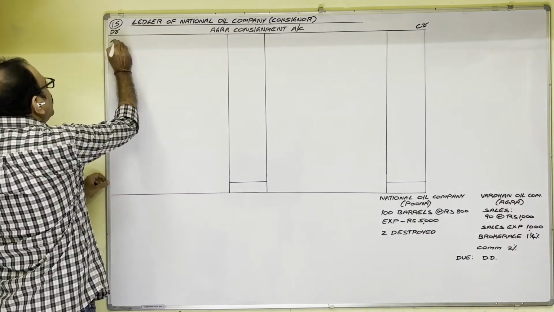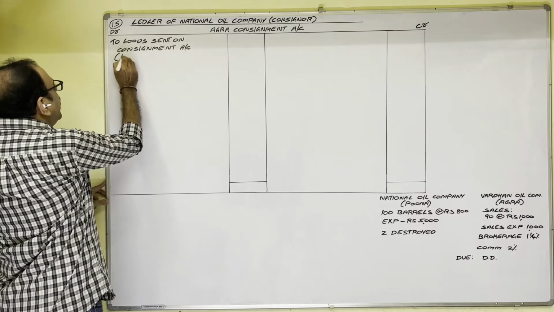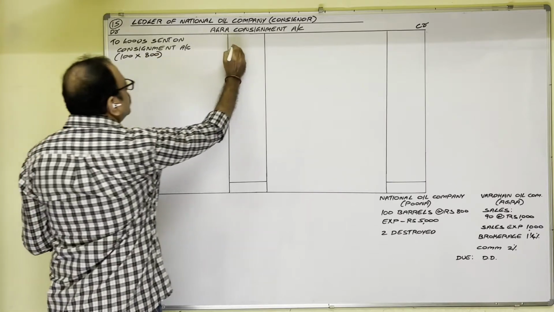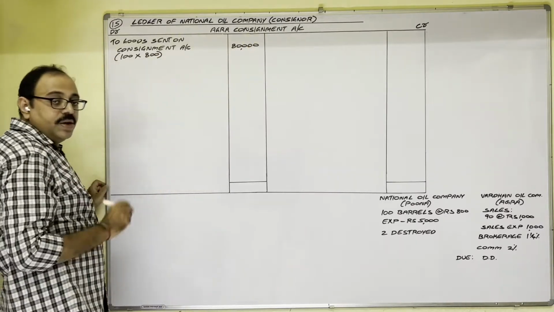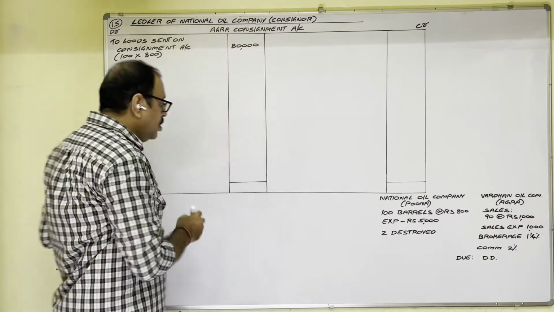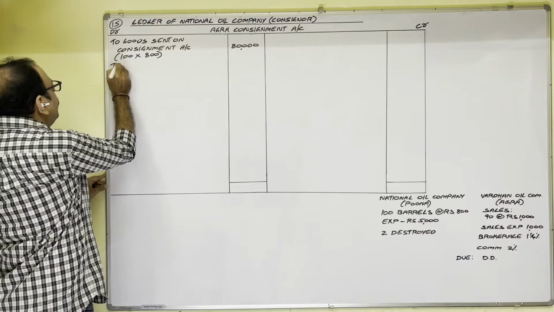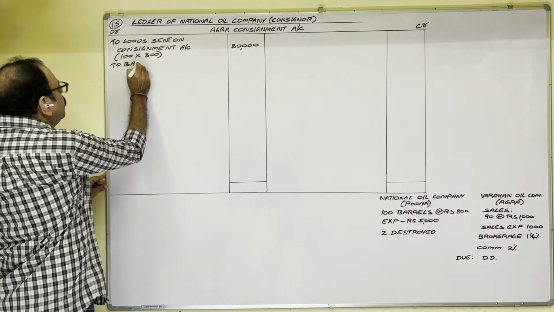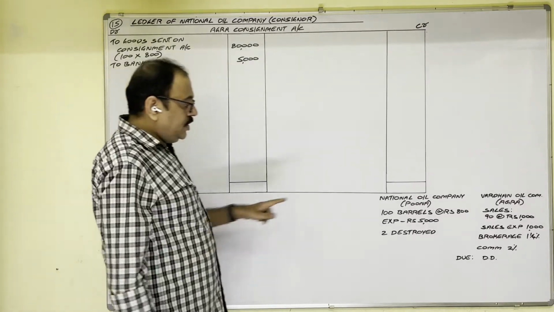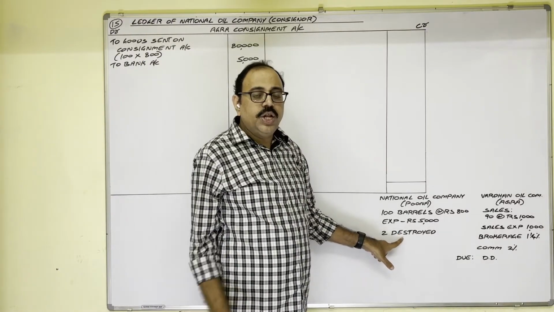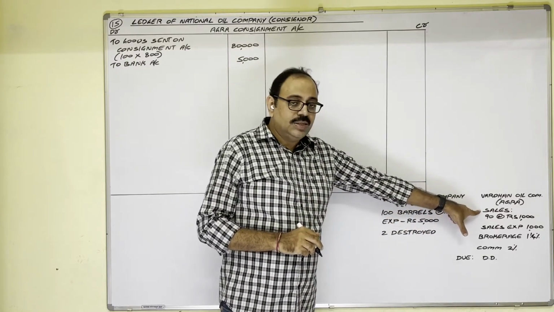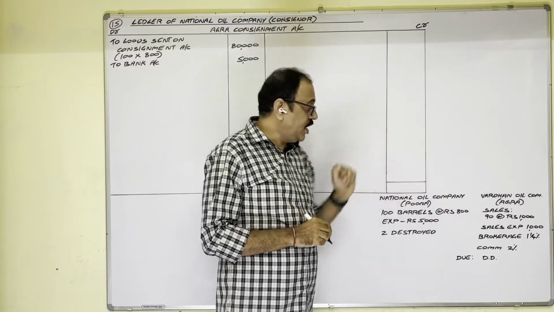So in consignment account debit side we should post, to goods sent on consignment account, 100 barrels of oil at the rate of 800 rupees each, 80,000 rupees. Next, consignor expenditure. Debit side we should show. Our assumption is consignor paid this amount through a cheque. Therefore, write down bank, 5,000 rupees. Next, normal loss. You need not write any journal entry for that. Directly come to sales. Sale is an income. Credit side we should write.